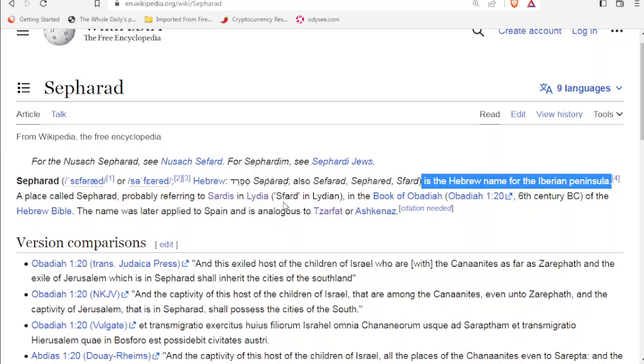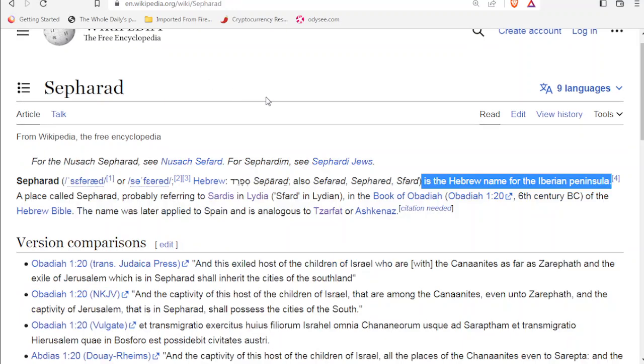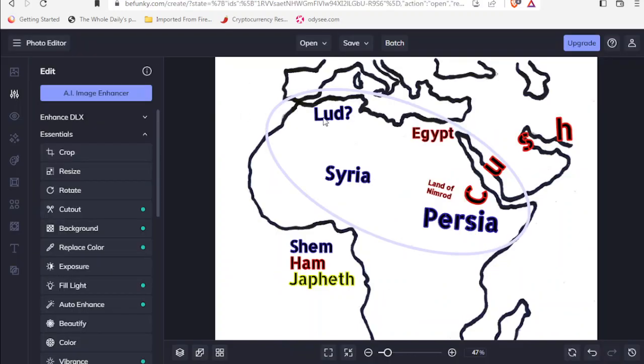You see how it says Sfard, and if we go to the page on the satrapy Lydia, it says the satrapy of Lydia, known as Sparta in Old Persian. So the satrapy of Lydia to the Persians was called Sparta, and this word could be the same as Sepharad. So this could be potentially important for our study, because we've got this connection with Lud in North Africa.